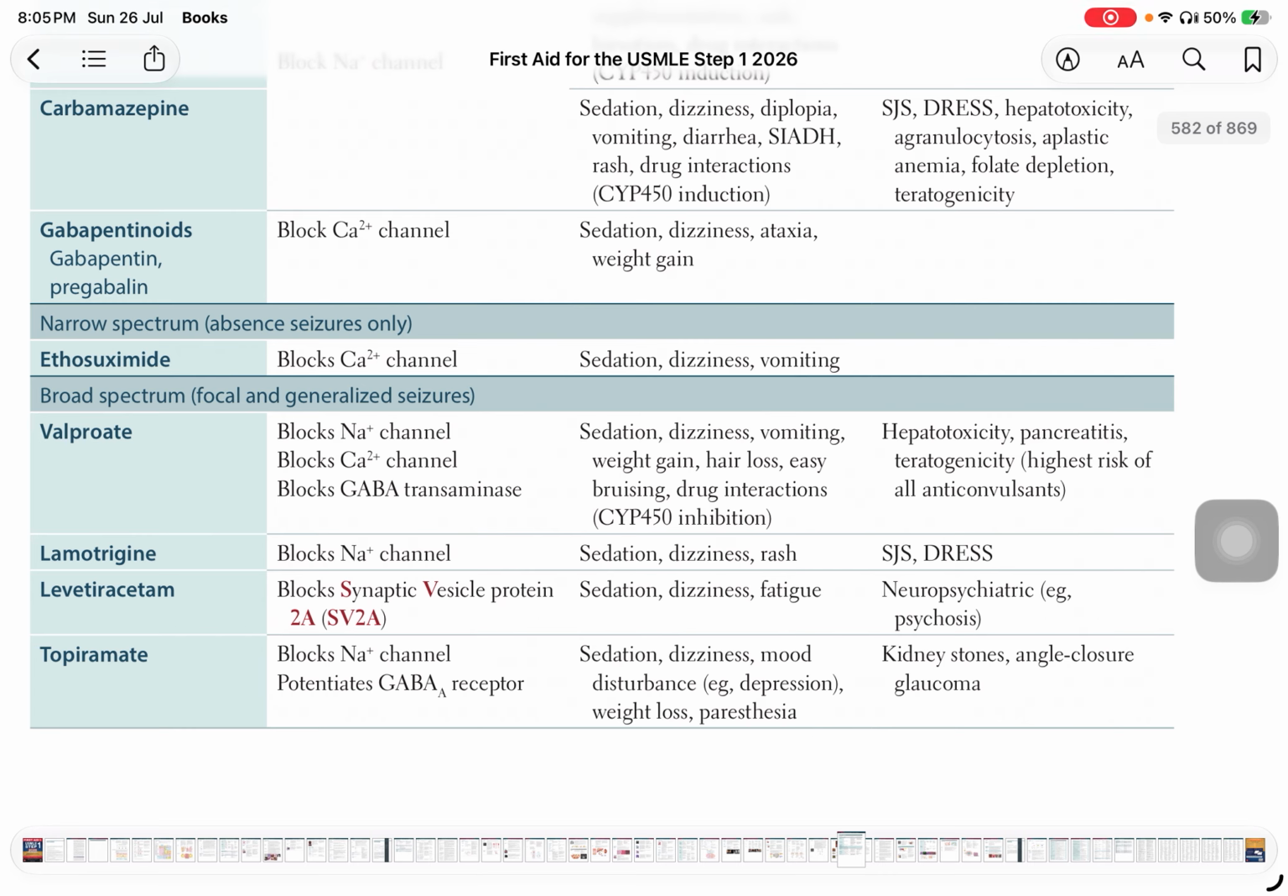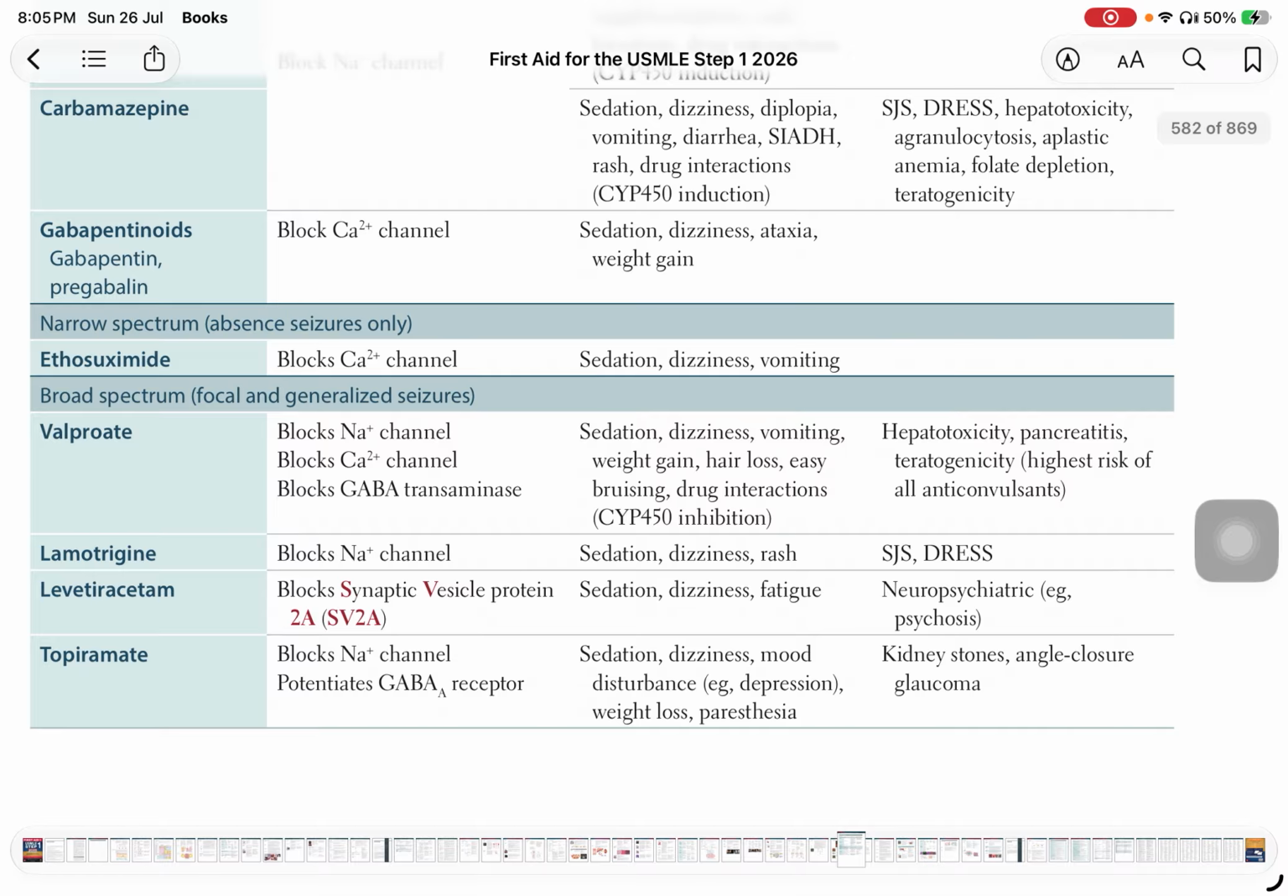Then we will discuss lamotrigine and levetiracetam, that are the safe anticonvulsants in pregnancy. These two, lamotrigine and levetiracetam. So lamotrigine blocks the sodium channel, just like phenytoin and carbamazepine, and it results in sedation, dizziness, and rash, and also Stevens-Johnson syndrome and DRESS, that is drug reaction with eosinophilia and systemic symptoms.